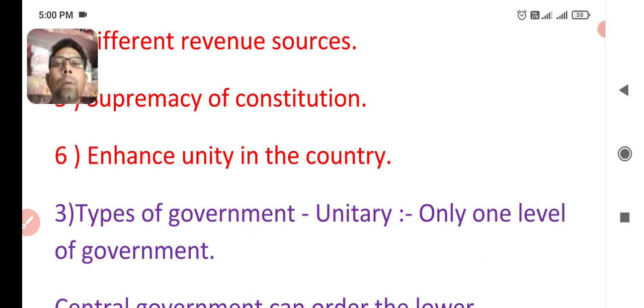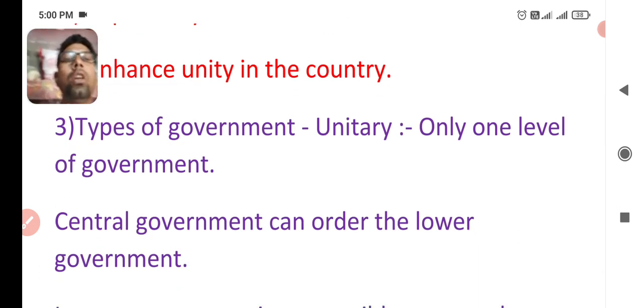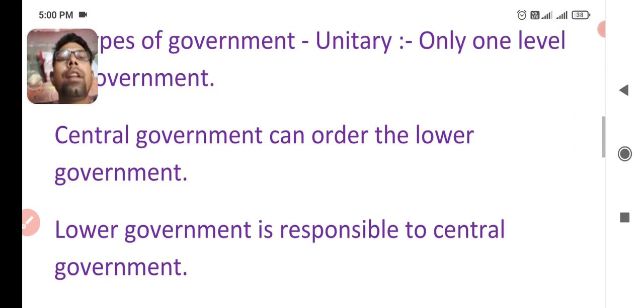There are two types of government: unitary type of government and federal type of government. When there is a unitary type of government in the country, only one level of government is there, only one level. And in the unitary type of government, central government can order the lower government. So now you can think that one level of government here means one major level of government. Major means only the central government has major powers.